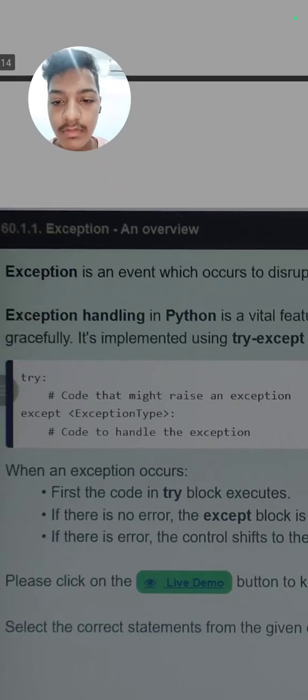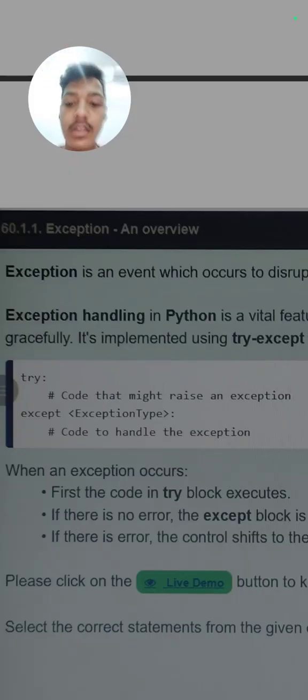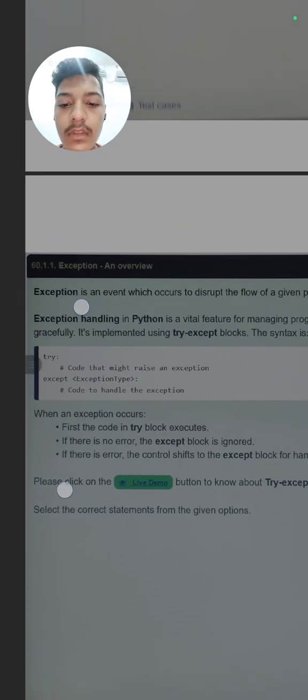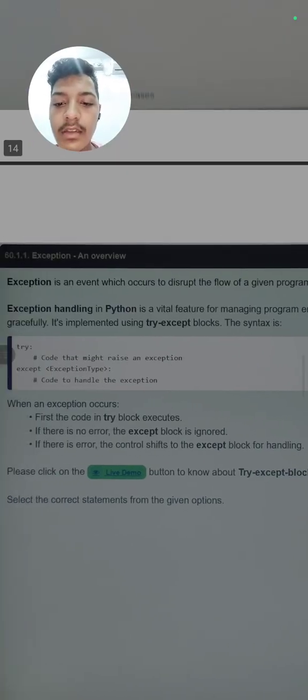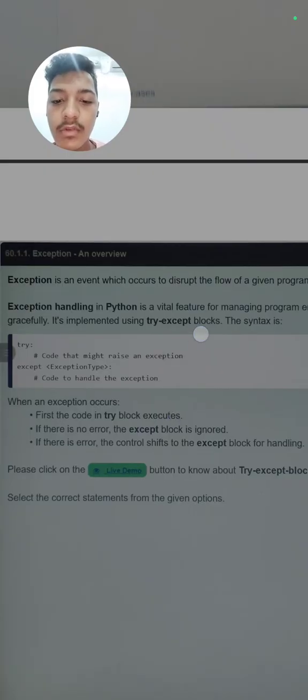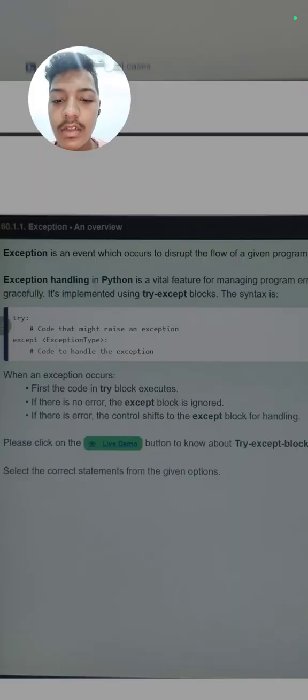The syntax is, first we will use try, then a colon, then we will give the code that may raise the exception, then we will write except, then write the exception type. There are types of exceptions, like division by zero, and there are many more. Then the code to handle that exception. So what it is saying is that when an exception occurs, first the code in the try block executes.